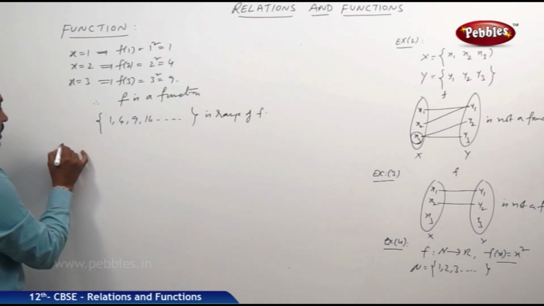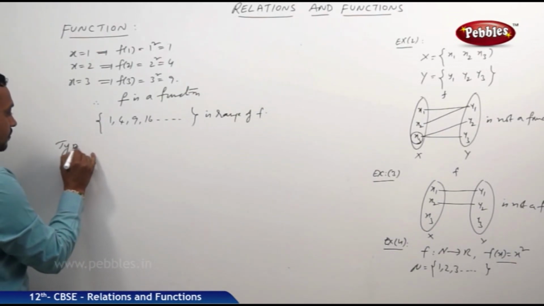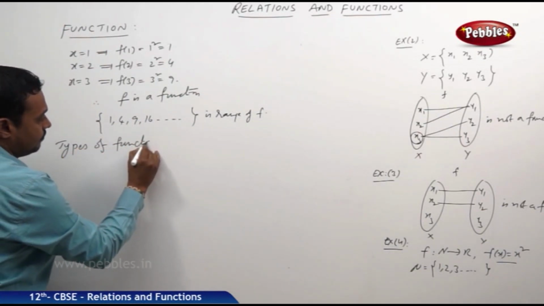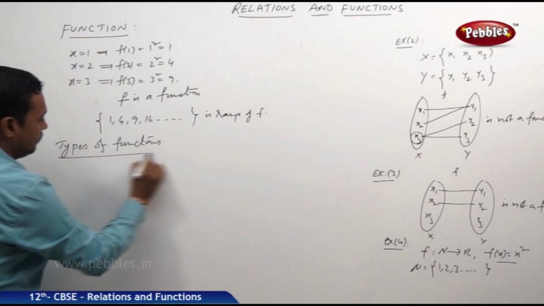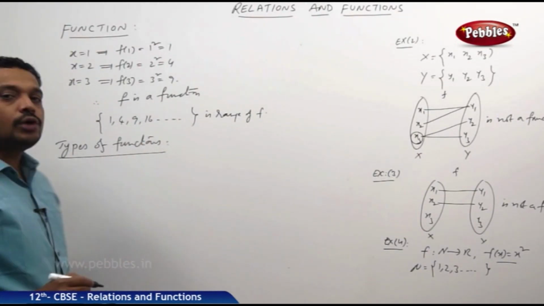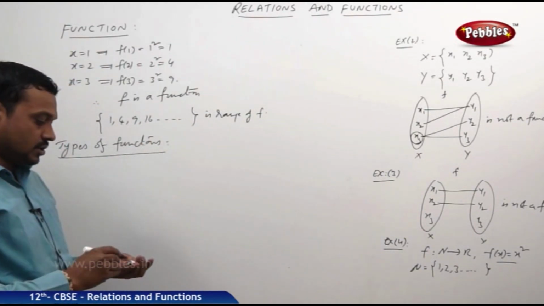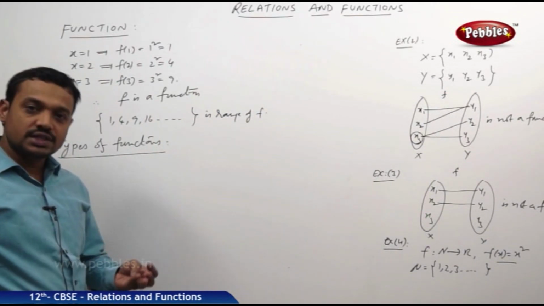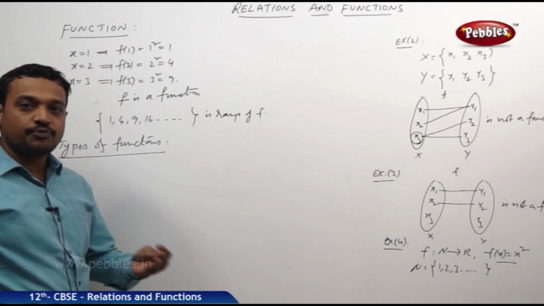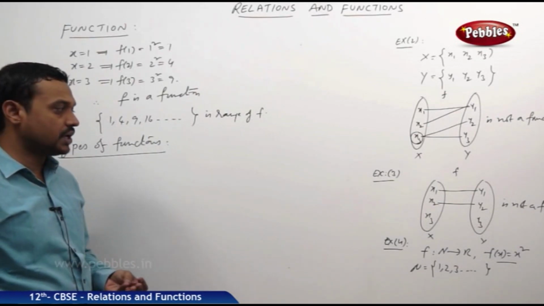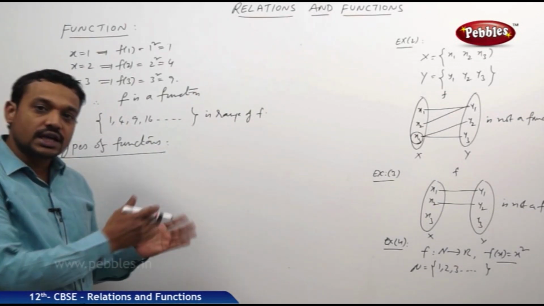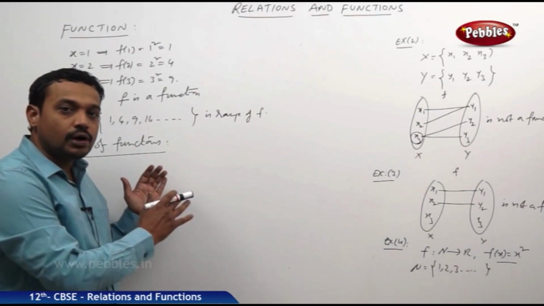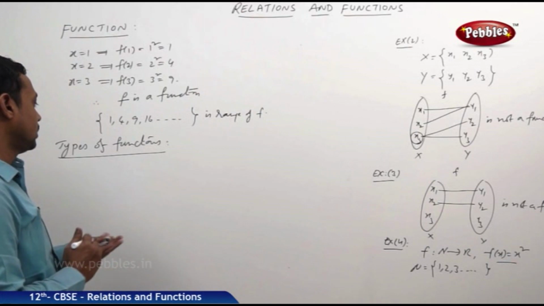Next one is types of functions. Now, there are different types of functions. Earlier you studied identity function, constant function, step function, of course greatest integer function, and signum function, etc. Now, let us define some more types of functions here.